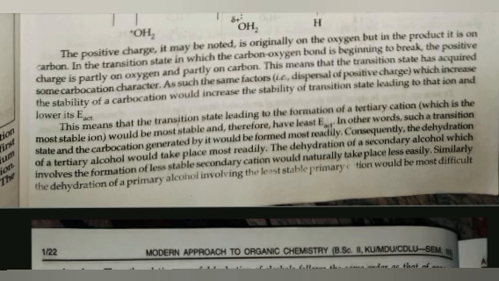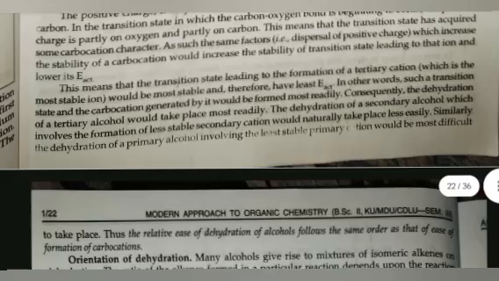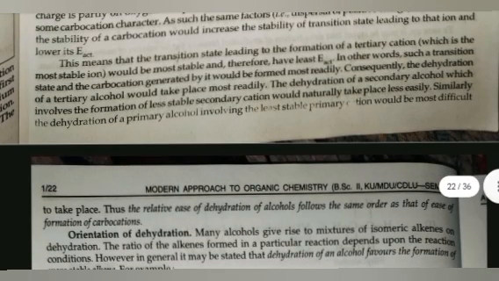This means that the transition state leading to the formation of tertiary cation, which is a more stable ion, would be more stable and therefore have the least activation energy. In other words, such a transition state and the carbocation generated by it would be formed more rapidly. Consequently, the dehydration of tertiary alcohol would take place more readily. The dehydration of secondary alcohol, which involves the formation of a less stable secondary cation, would naturally take place less easily.